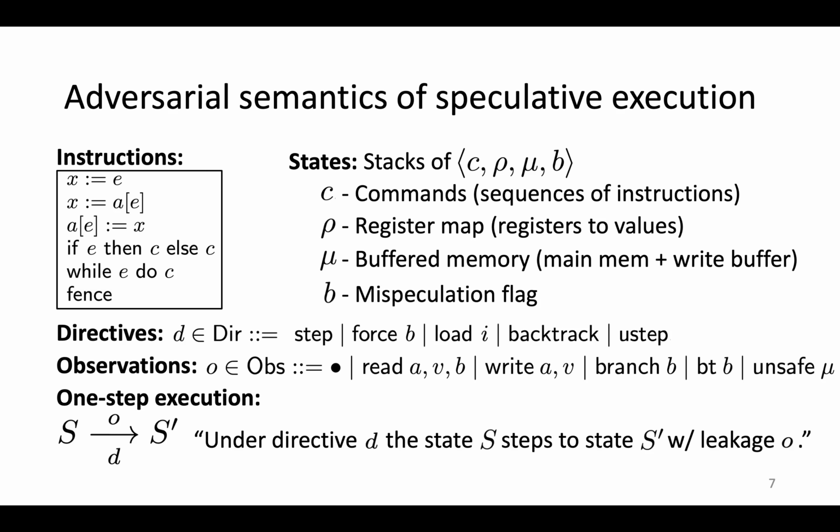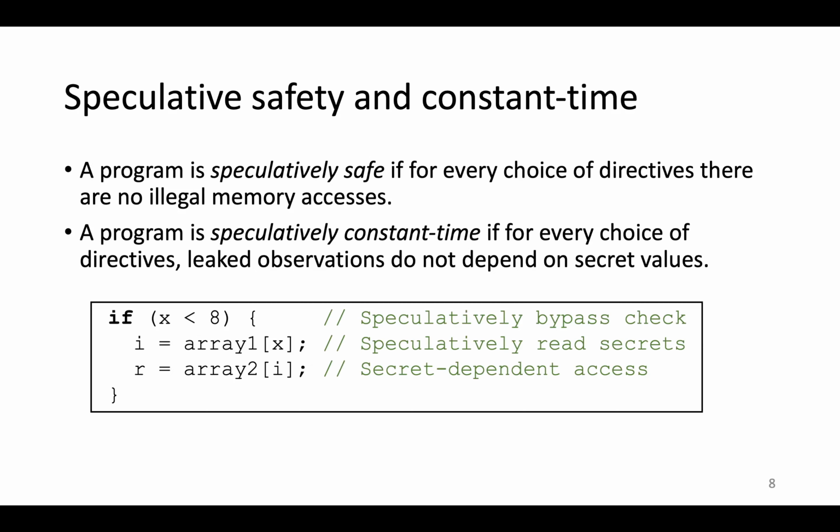And finally, the one-step execution relation is read as: under directive D, the state S steps to state S prime with leakage O. So from our adversarial semantics, we define two notions. First is speculative safety. A program is speculatively safe if for every choice of directives, there are no illegal memory accesses.